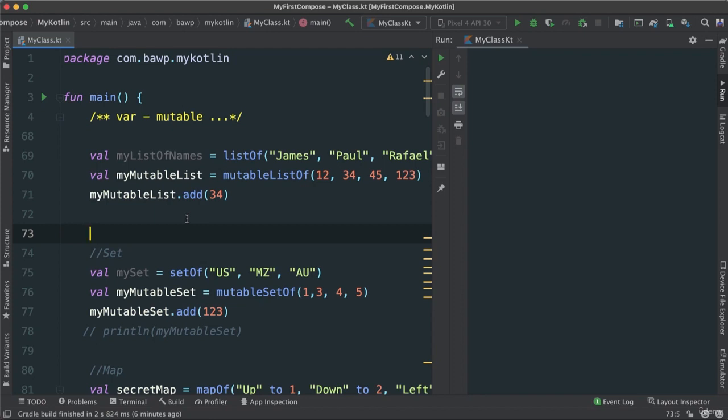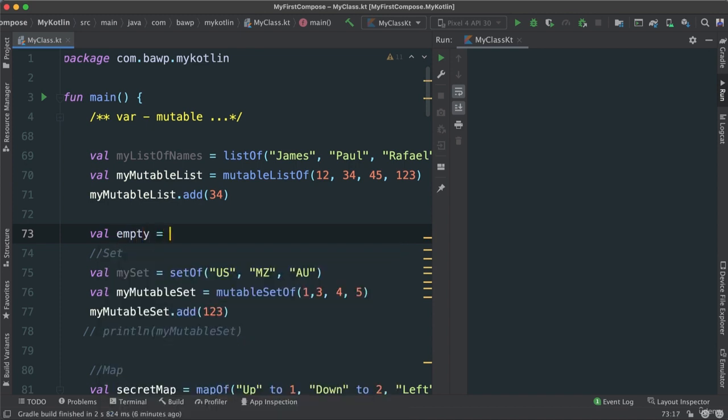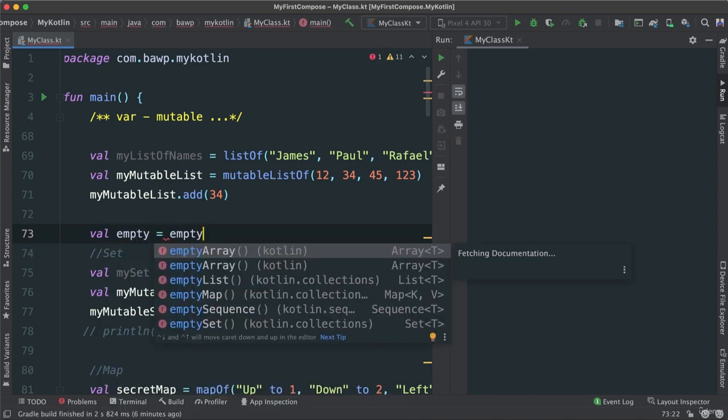Kotlin has a lot of great libraries. You can also create empty collections, right? This is really important. For instance, if I want to create an empty collection, I could say val call empty, and I can say in this case empty array, list, map, sequence, and so many other collections, some of which we haven't talked about.